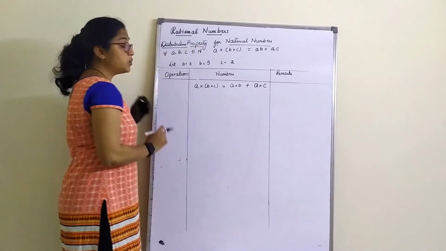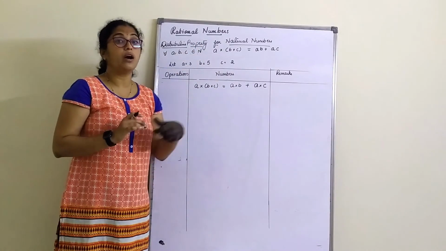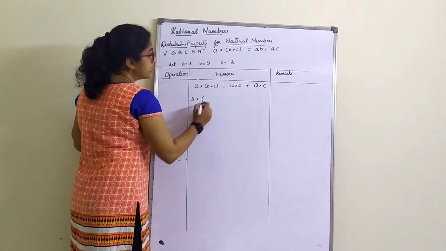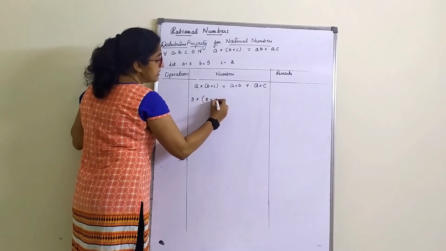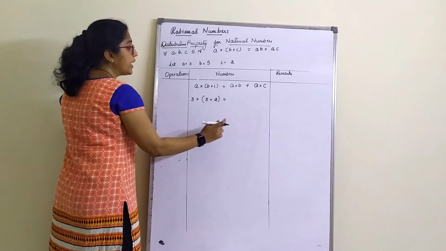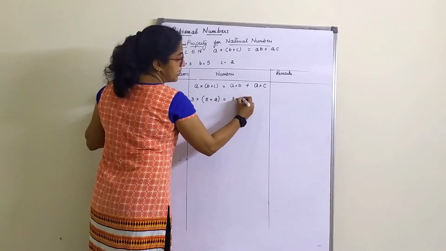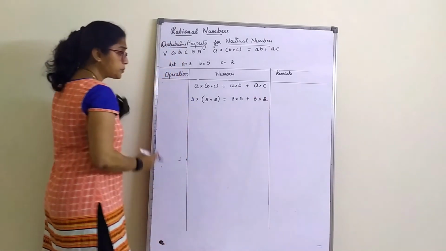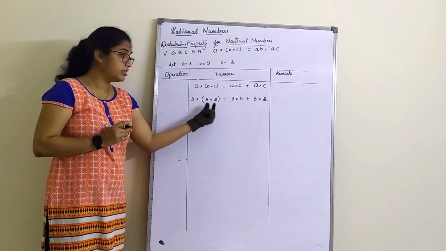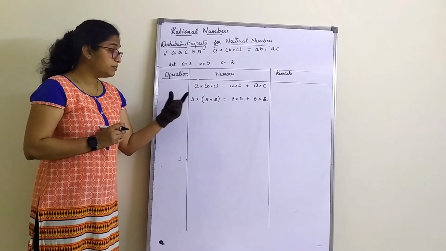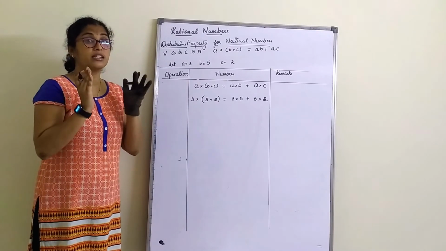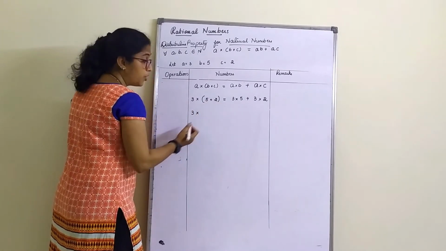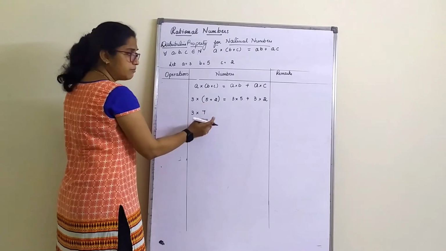So let's substitute the values. We are going to prove LHS is equal to RHS here. A value is 3 into B plus C. B is 5 and C is 2. This is equal to A, that is 3 into B, which is 5, plus A, which is 3 into C, which is 2. Now see here. There is a multiplication and there is a bracket over addition. That means according to the BODMAS rule, I have to first touch the brackets. I'll keep this 3 as it is into 5 plus 2, which is what? 5, 6, 7. You can remove the bracket now.